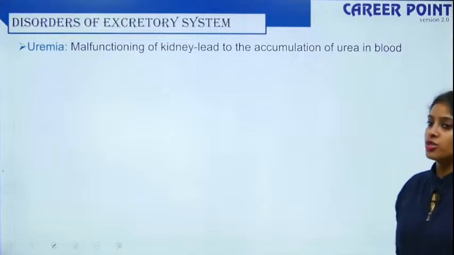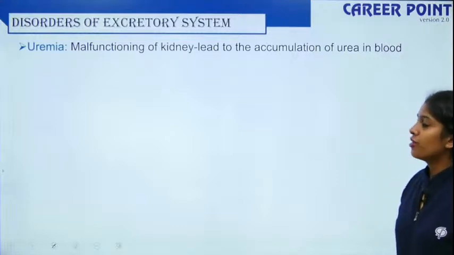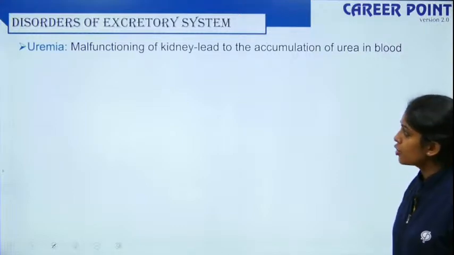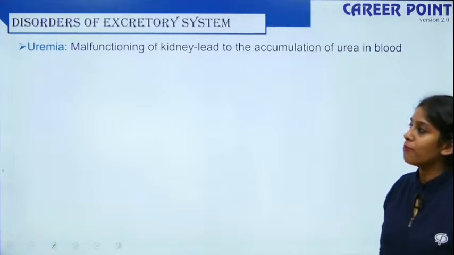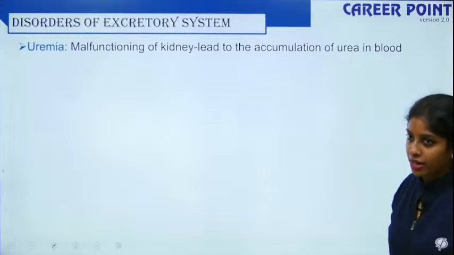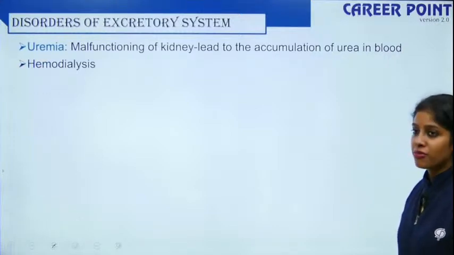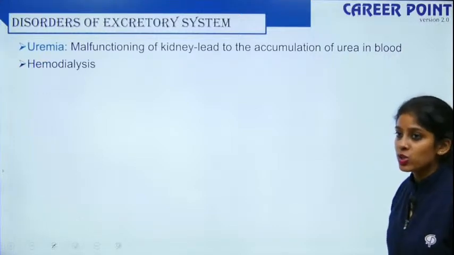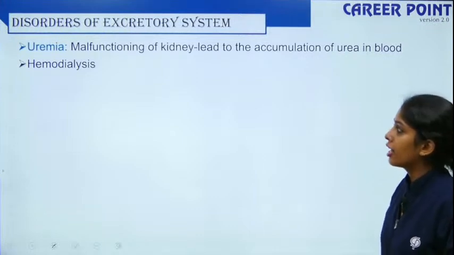So we move forward with the disorders of the excretory system. First is uremia. Uremia is when your kidney malfunctions. It leads to the accumulation of urea in the blood. So what is the remedy? The remedy is hemodialysis.